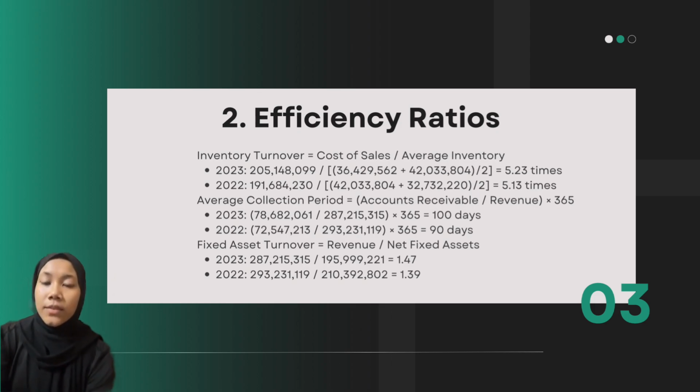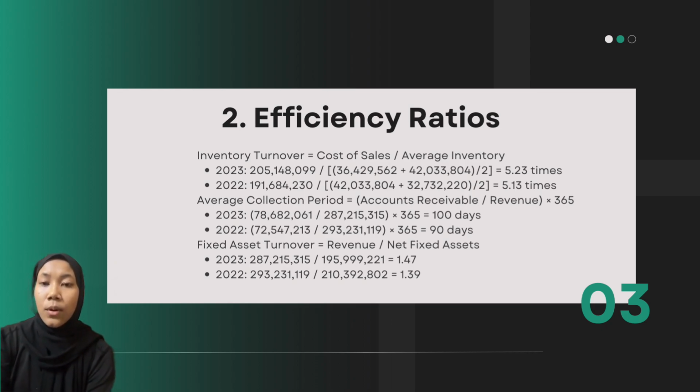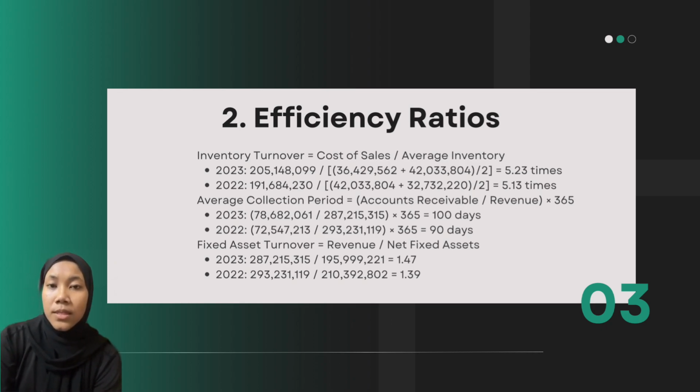Efficiency ratios show how well the company uses its assets. Inventory turnover improved slightly to 5.23 times in 2023, meaning the company is managing stock more effectively. However, the average collection period for receivables increased from 90 to 100 days, a red flag that customers are taking longer to pay. This could strain cash flow if not addressed.